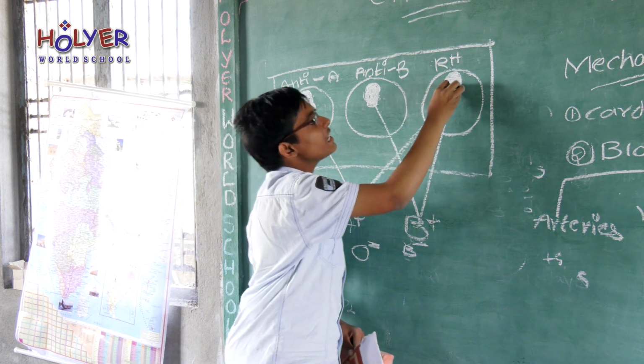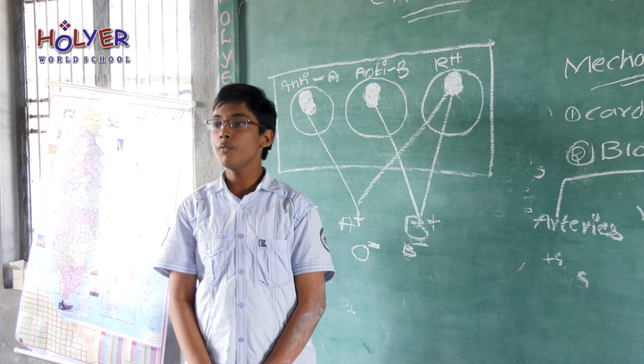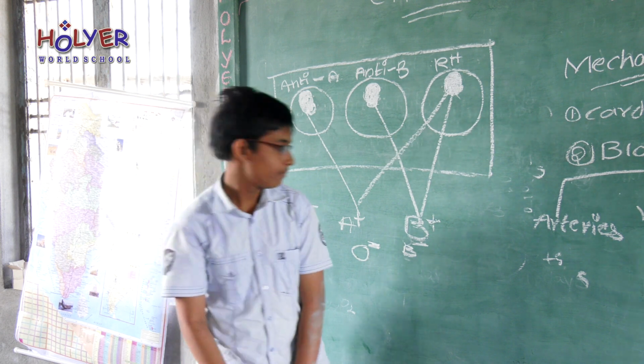If only RH is clotted, your blood group is O positive.